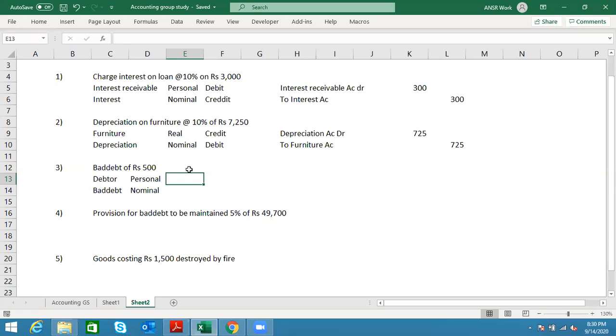The personal account rules are: debit the receiver, credit the giver. So here, is the debtor receiving or giving? He's receiving goods from us. Not today, right? He received the goods on the day of the sale. Hypothetically giving money. Yes, exactly, hypothetically giving.